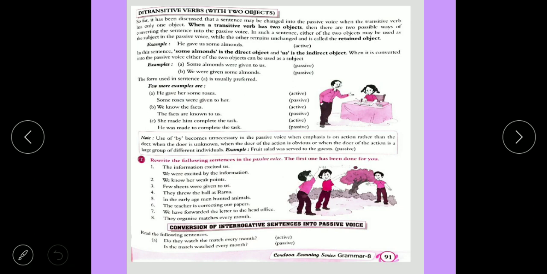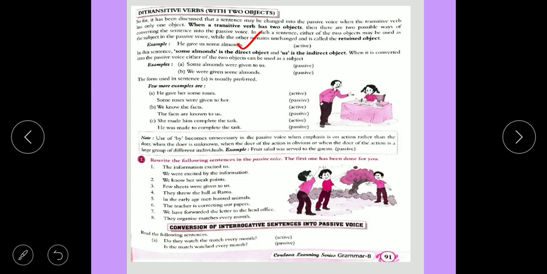One example is given: he gave us some almonds. Then two objects are there. One is direct, another is indirect. Some almonds is the direct object, and us is the indirect object. Then we can change the sentence into passive in two ways.